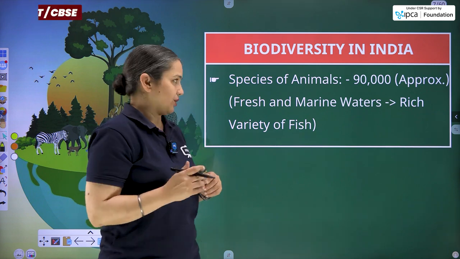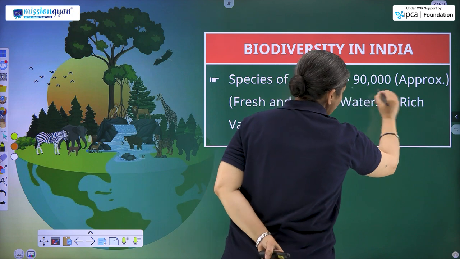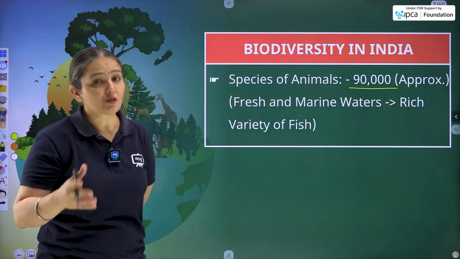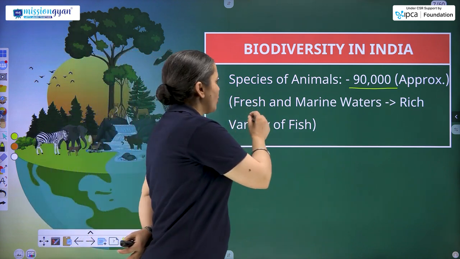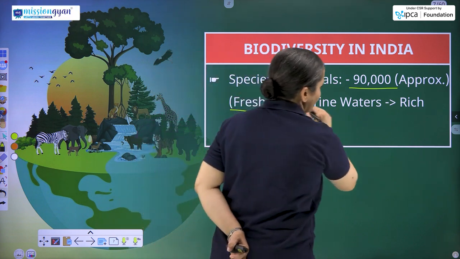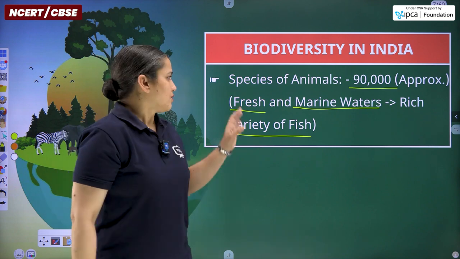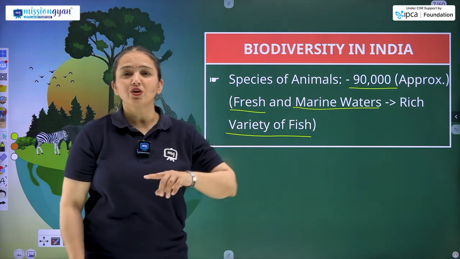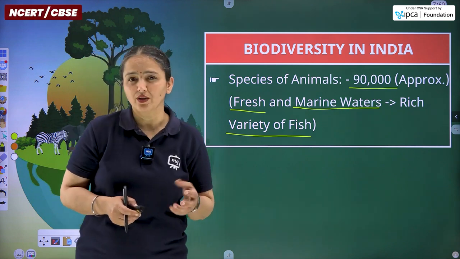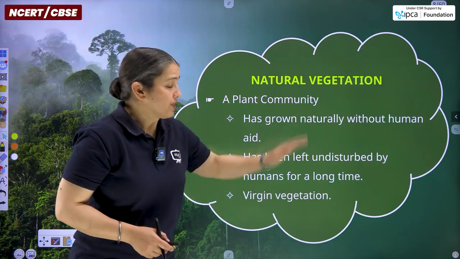Now if we talk about species of animals, there are approximately 90,000 species present in India. We are talking about the species of wildlife. Along with these species of animals, we have fresh and marine waters, and a rich variety of fishes particularly. Fresh means water that is not salty, so we are not talking about oceanic water or sea water. That comprises this part.